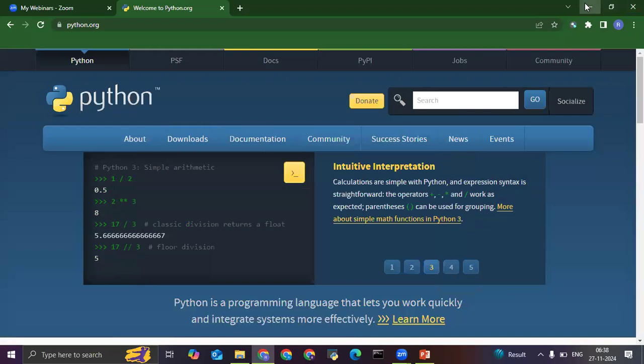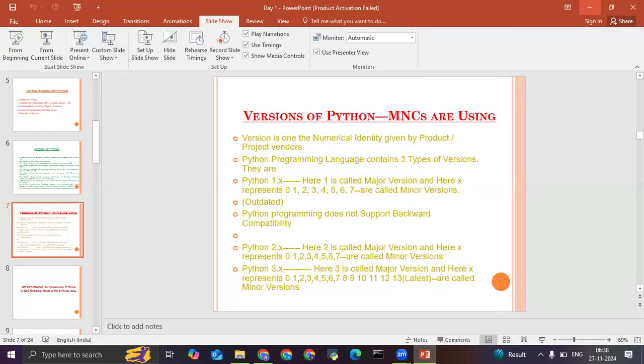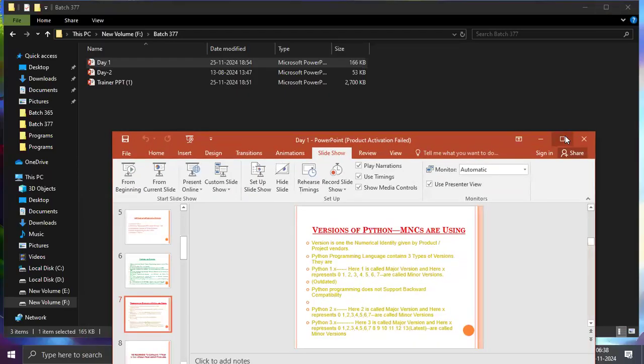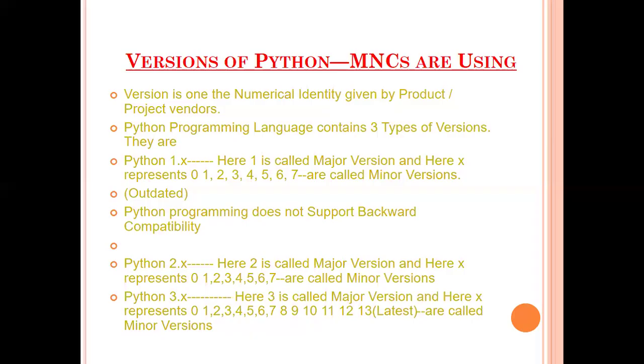Let's proceed further now. After this, I told you about the versions of Python. We have three major versions of Python: 1, 2, and 3. After that, we have point X, like point 1, point 2, point 3, point 7, point 8. These are the minor versions. Python 1.x is outdated nowadays. In some industries it is outdated.